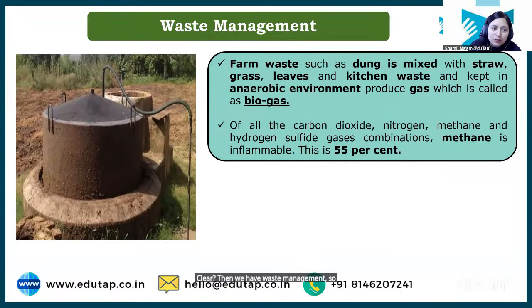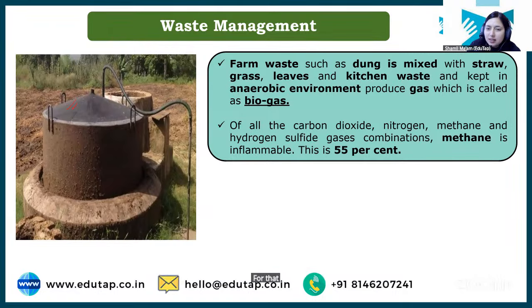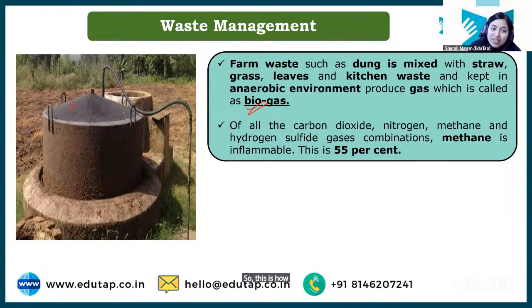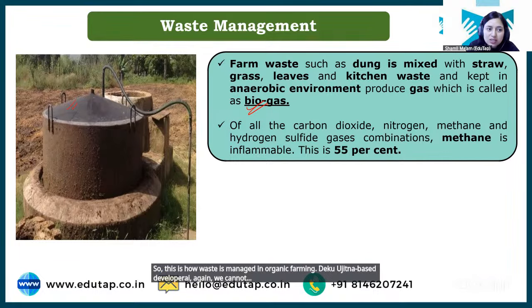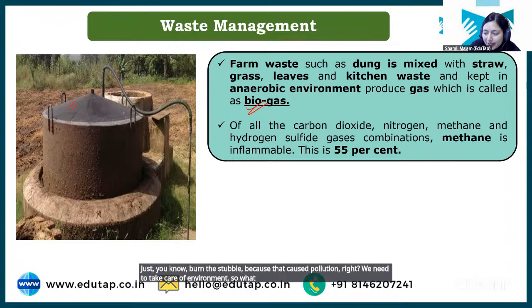Then we have waste management. Students, whatever waste is generated on the farm should also be managed. For that, a biogas plant can be set up on the farm, and whatever waste is generated can be put inside this biogas plant for the production of biogas. So this is how waste is managed in organic farming. Again, we cannot just burn the stubble because that causes pollution. We need to take care of the environment, so we will try to manage this waste by decomposing it in a biogas plant.